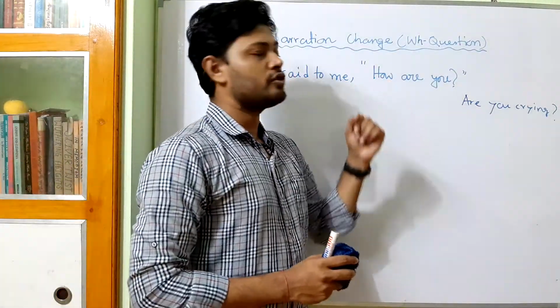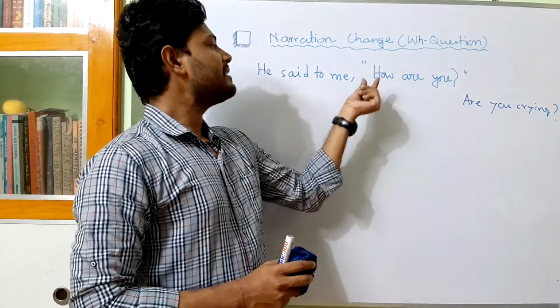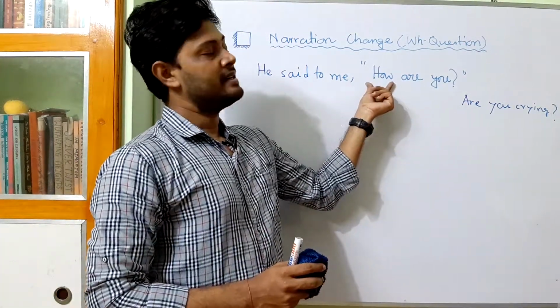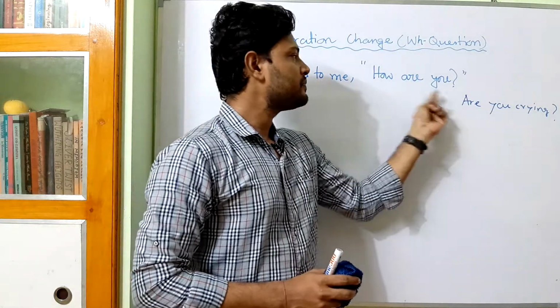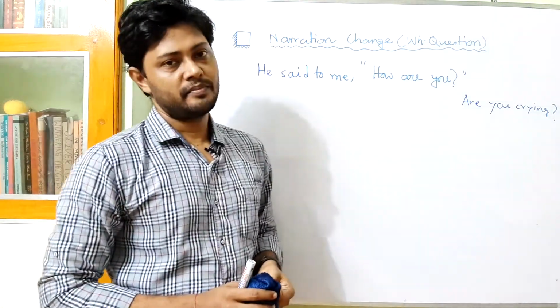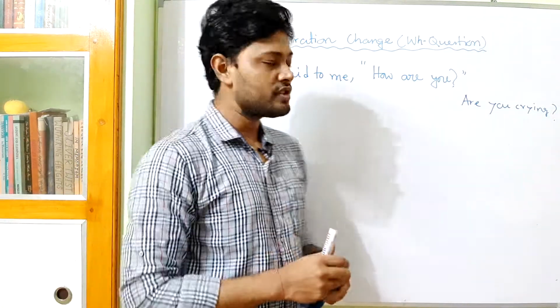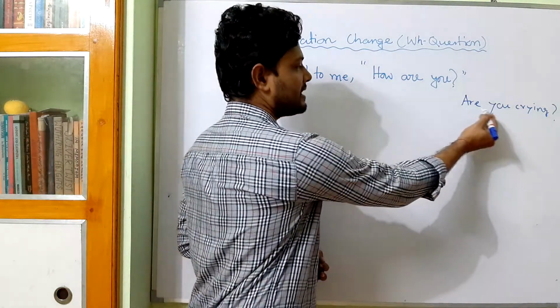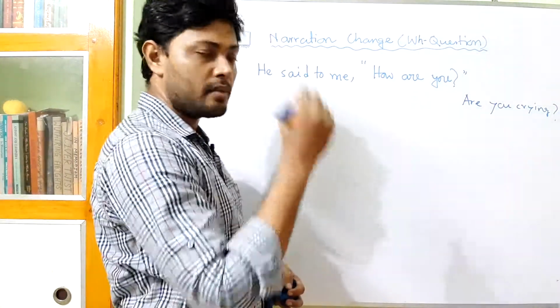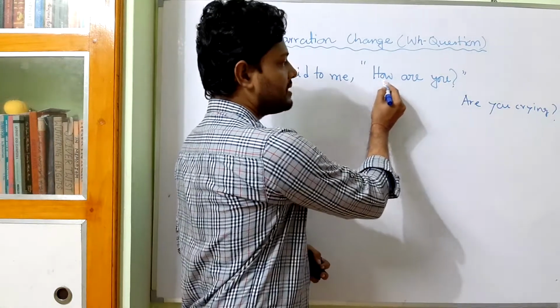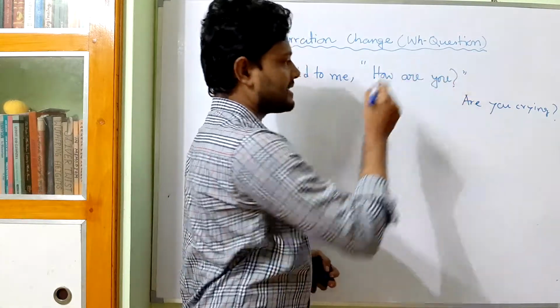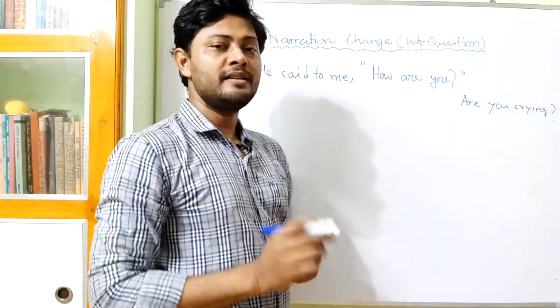And in a WH question, the WH word comes even before the auxiliary verb. So in a yes no question, first comes the auxiliary, then the subject. But in a WH question, first comes the WH word, then the auxiliary, then the subject. So keep it in mind.